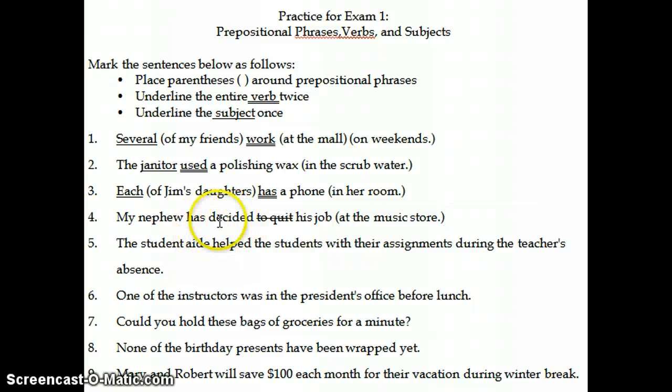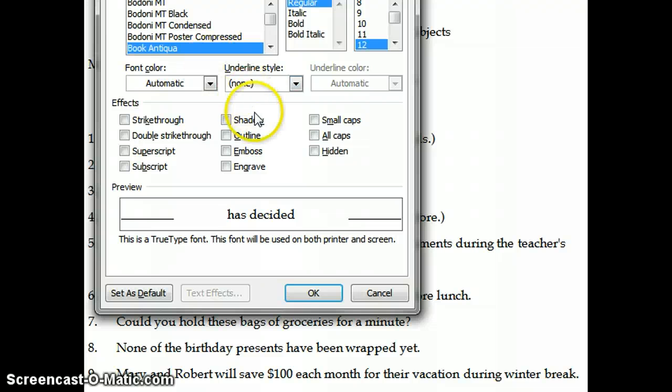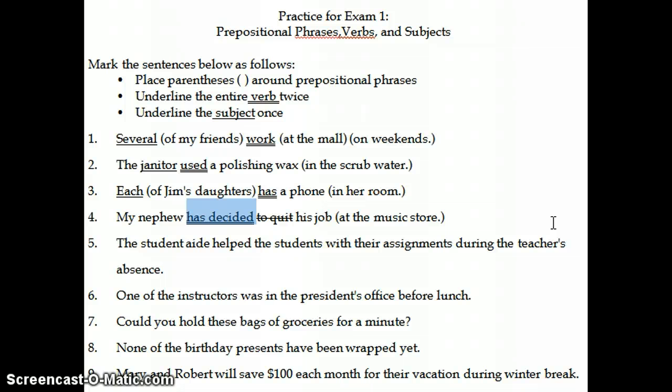We have this action here, decided. That's part of the verb. And notice that it has a helping verb, has. So our complete verb is has decided. So I'm going to double underline that. Has decided is the complete verb, comprised of the helping verb has and the main verb decided. And who has decided? Nephew. Nephew is the one. He's the one who decided. So that is our subject of the sentence.